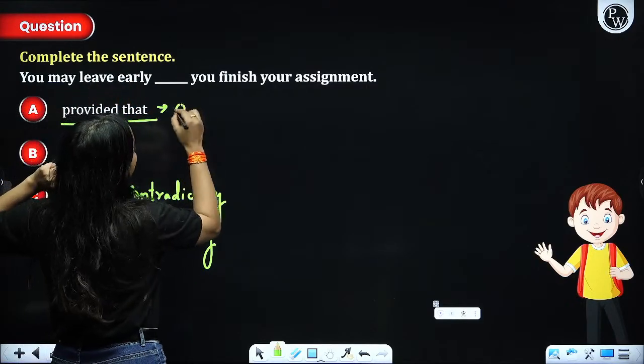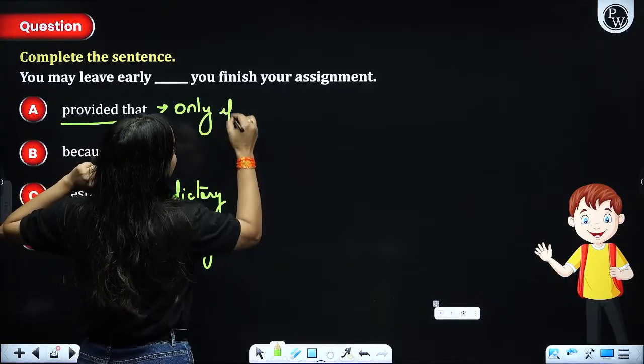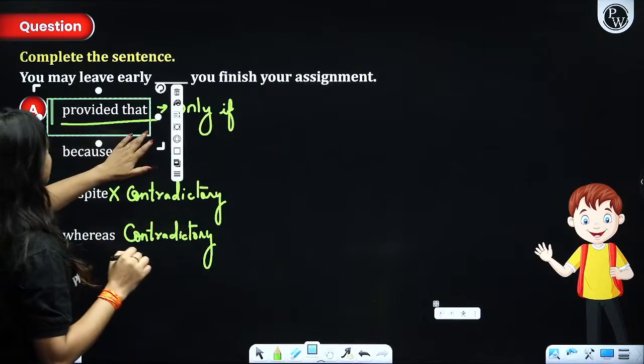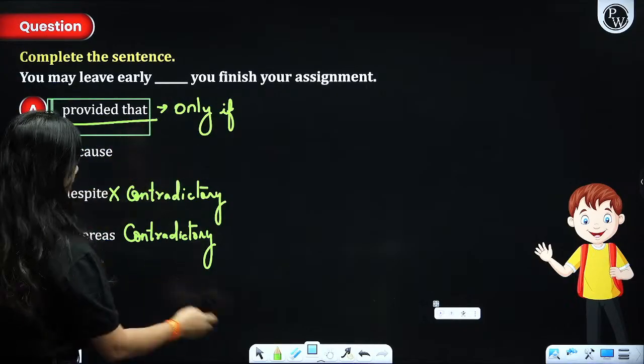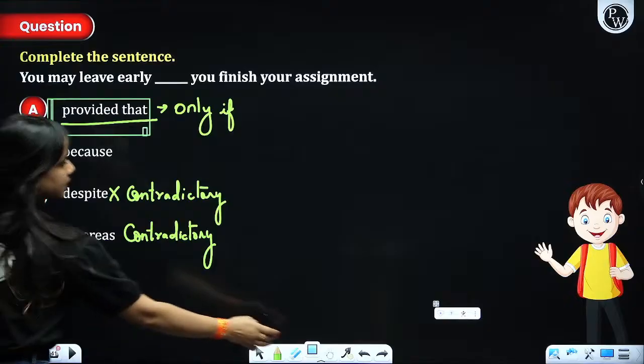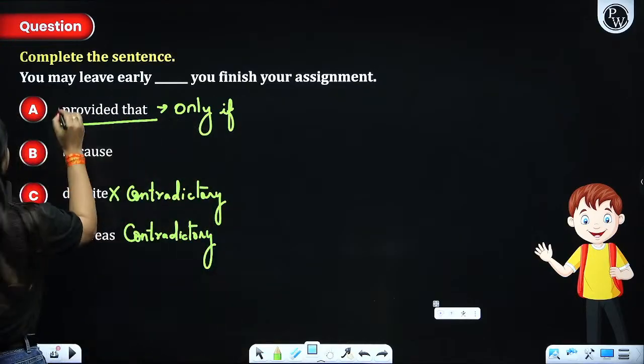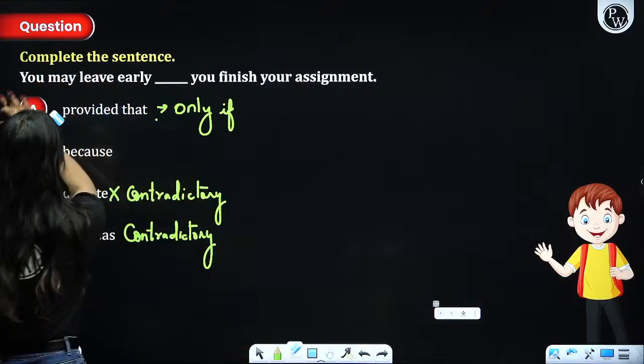It means only if. So definitely we would go with this one. Got it, people? We would go with this particular option, which means only if. I hope that's pretty true.